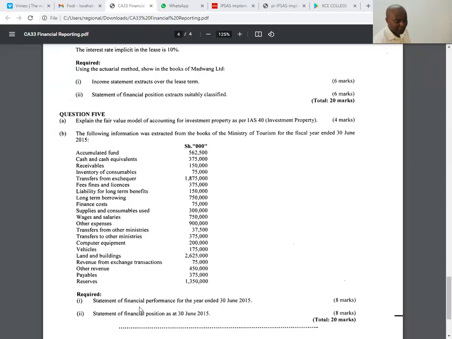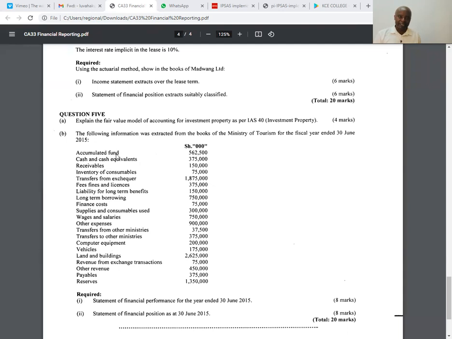From there, ladies and gentlemen, part B, they want us to give them a statement of financial position. So then what you do, you simply go through each of the transactions given here. Like we know accumulated fund. The first one is accumulated fund, and you have to tick it. Accumulated fund, of course, is what we call what here? Is what we call equity under IFRS.